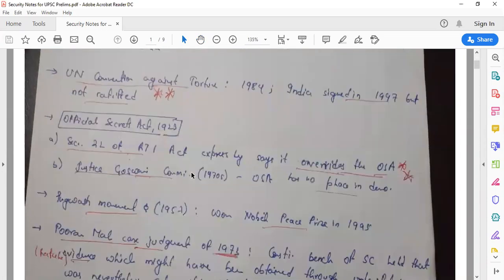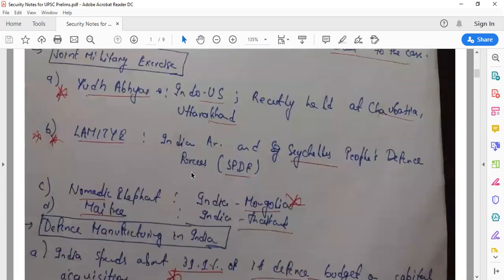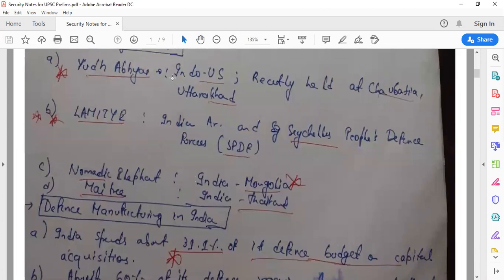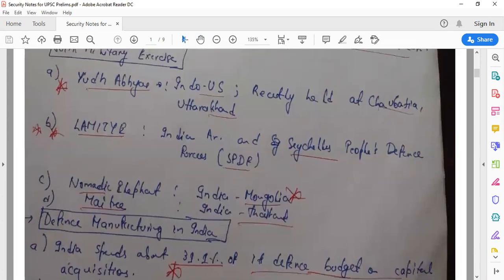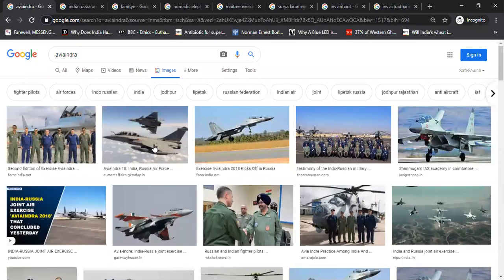So we have talked about the USA and we have talked about Russia. Don't forget about it because we have done the parallel study. Now, Lamitye is for India and the Seychelles Defense Forces. So India and Seychelles Army joint military exercise is called Lamitye. And if you want to see it, we can see it as well. So this is Aviendra, the India and Russia exercise, which we just talked about.